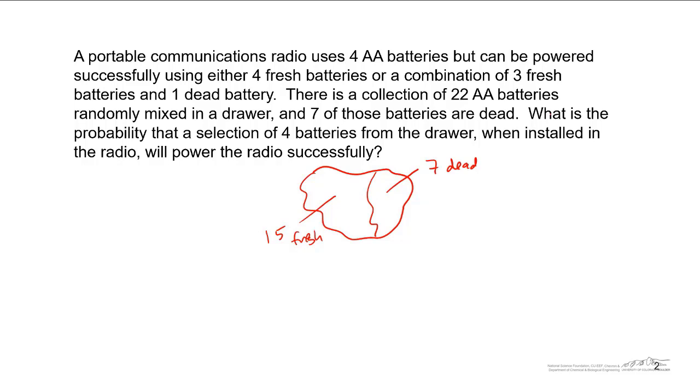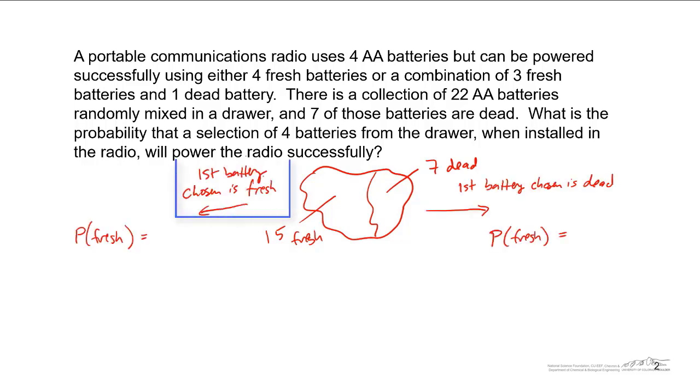So first, let's consider the probability of obtaining a fresh battery in our first pick. So we're going to have 4 batteries over here. What is the probability of obtaining a fresh battery? On the first choice, we have 15 fresh, so that's going to be 15 over 22. That's the probability of getting a fresh battery. And you can also see that the probability of getting a dead battery would be 7 over 22. So let's consider a couple different options.